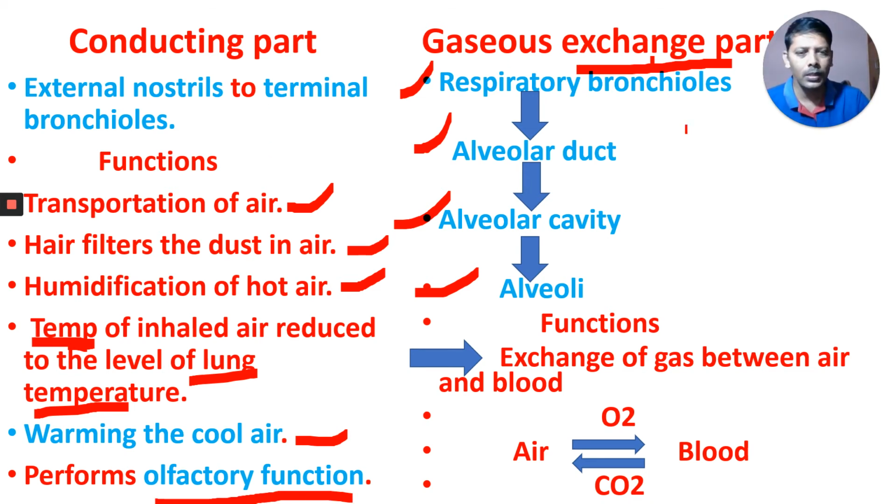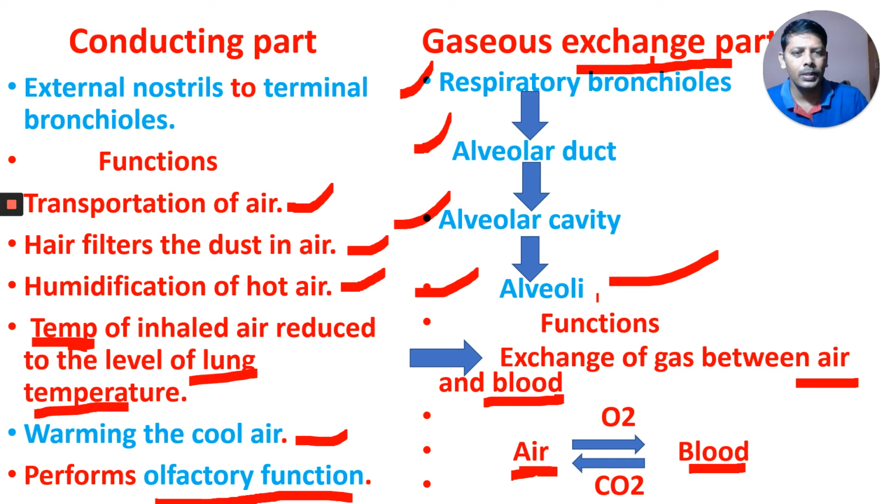And the function of the gaseous exchange part is the exchange of gases between air and blood. From the air, O2 enters into the blood, and from the blood, CO2 comes into the air. Mainly most of the exchange takes place in the alveolar air. From the alveolar air, oxygen enters into the blood, and from the blood, the CO2 enters into the alveolar air.